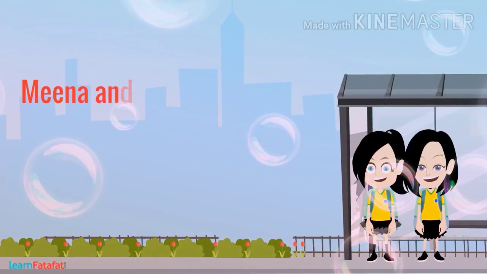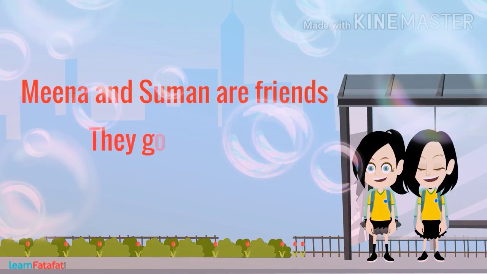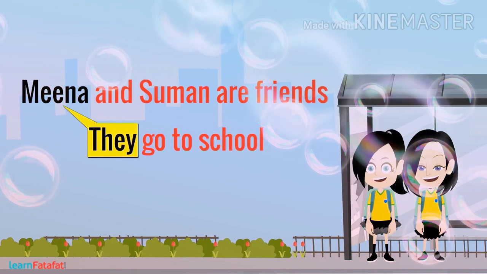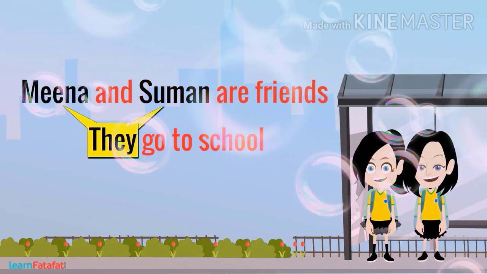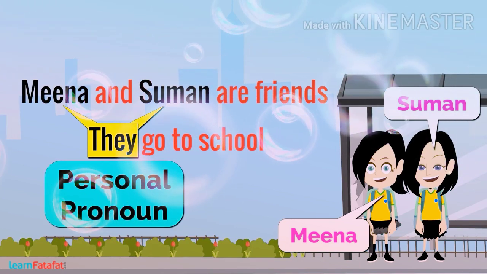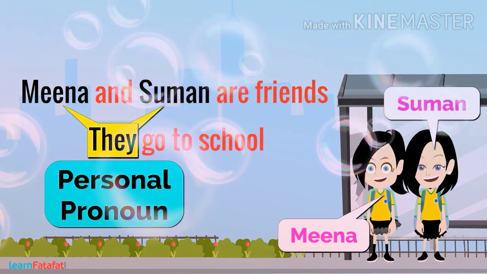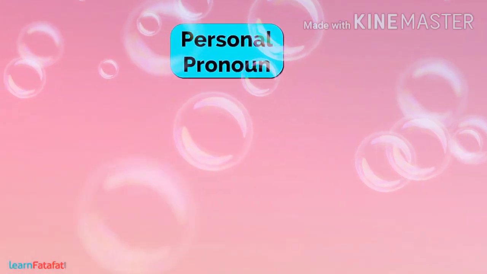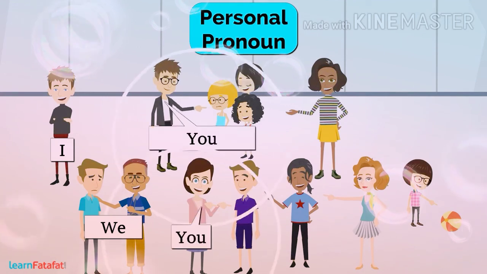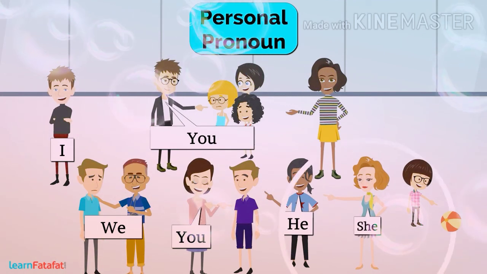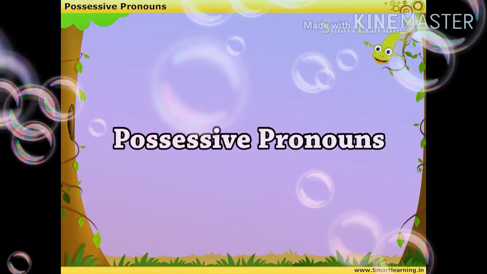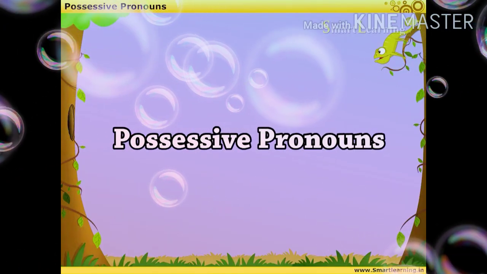Look into these examples. Meena and Suman are friends. They go to school. In these sentences, the pronoun they is used for the subject Meena and Suman. Means they refers to persons. Okay? So, there is a personal pronoun. Like this, other personal pronouns are I, we, you, he, she, it, they. Now we learn about possessive pronouns.